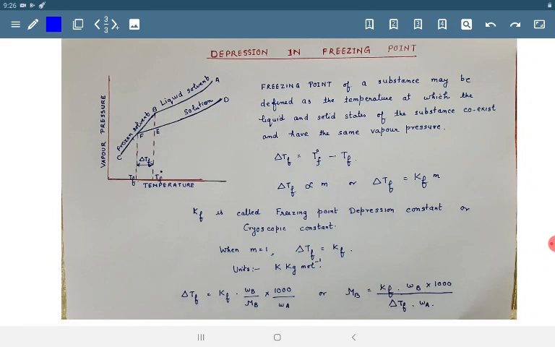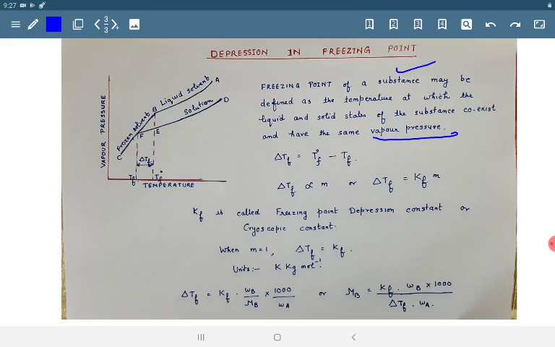Now let's consider depression in freezing point. This is another qualitative property of dilute solutions. To understand it, first of all, we must know what is meant by freezing point of a substance. The freezing point of a substance may be defined as the temperature at which liquid and solid states of that substance coexist and have the same vapor pressure.